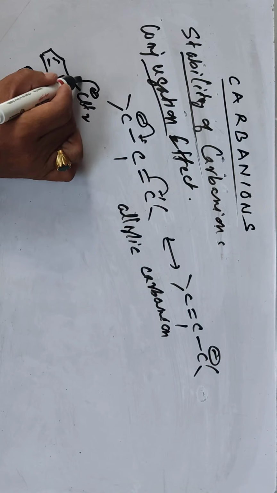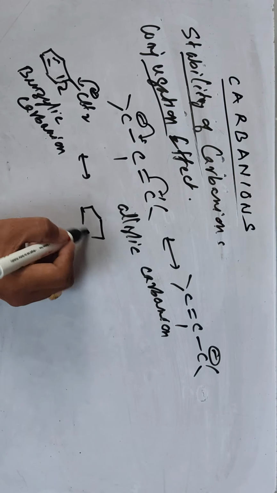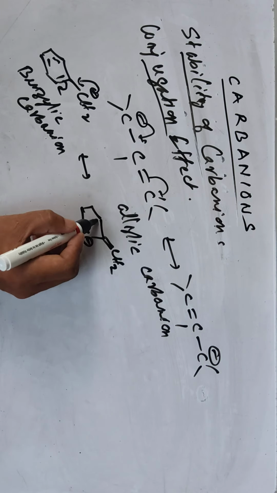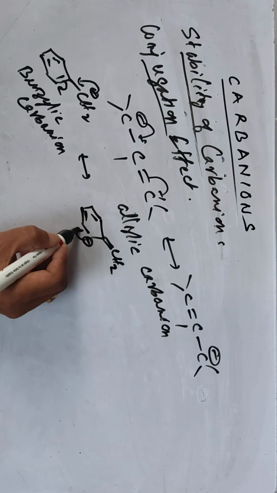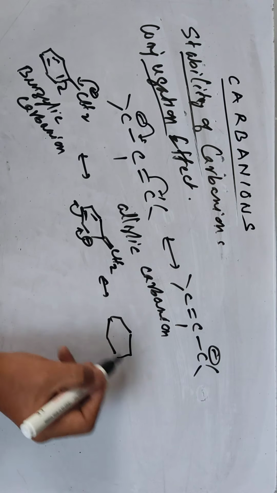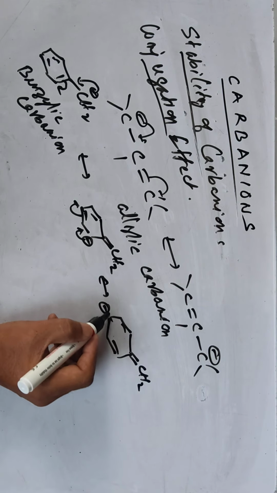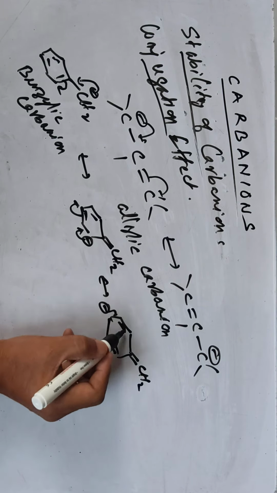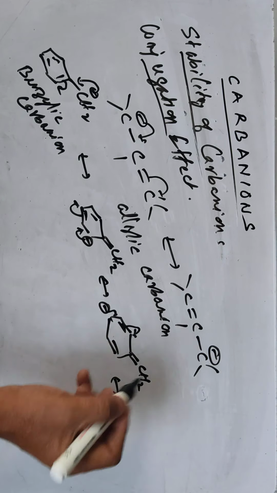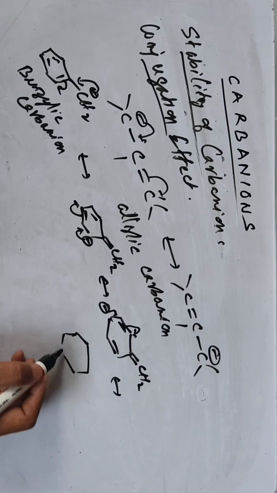You can have the double bond CH2 with the negative charge here, then delocalize this way again, then CH2 with the double bond here and the negative charge here. Then again delocalize, so we can have many structures, and coming back again. In the canonical structures we can write the hybrid structure.